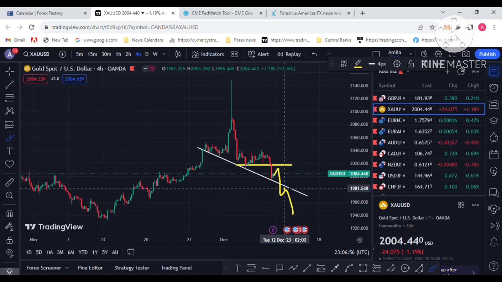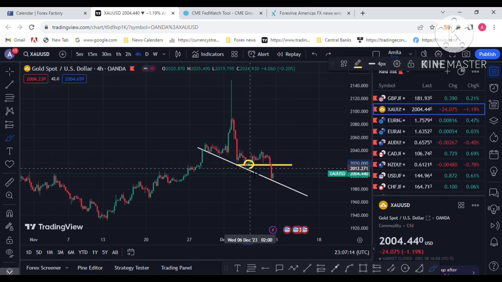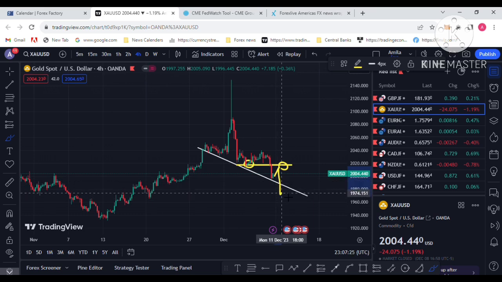So that is next week. I am hoping at this point you will have a sell trade next week, and again at this point you will have another sell trade. So at these two points you have sell trades next week. Wait for the breakout of this trend line. This support can be resistance here, at the 2010 to 2015 level, and the price drops again. Wait for this trend line breakout and retest, and again you have a sell opportunity next week.